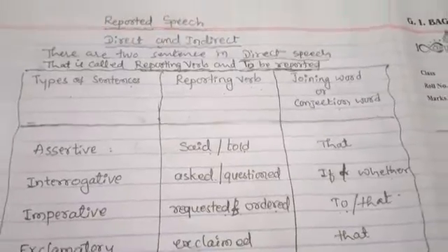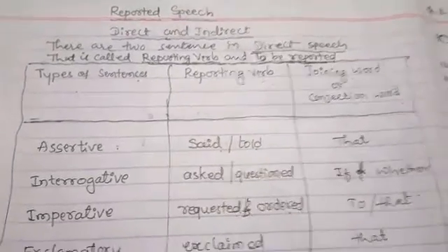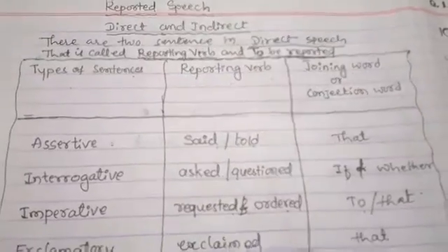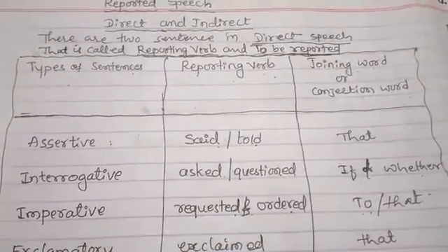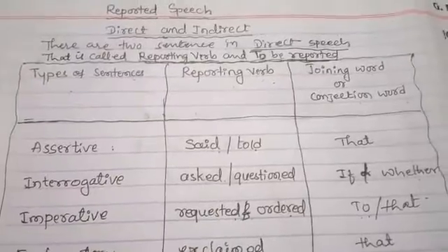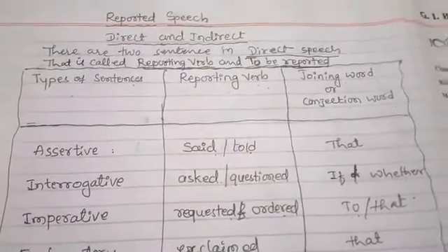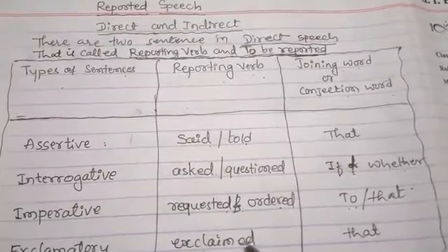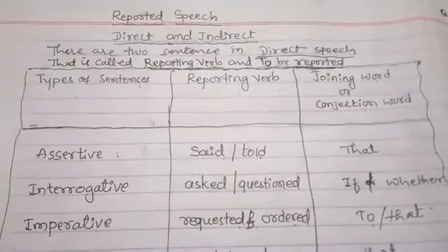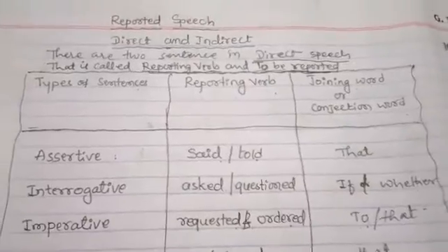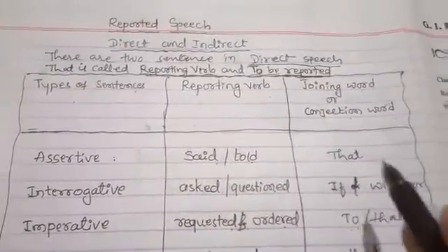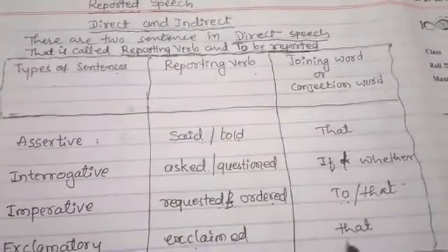Okay. See, the last one is the exclamatory sentence, which will also be asked in direct. If they ask an exclamatory sentence in direct, then while reporting you say exclaimed: a person exclaimed to another person. Then the joining conjunction word that will come.